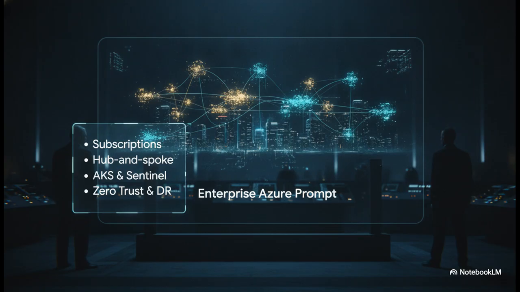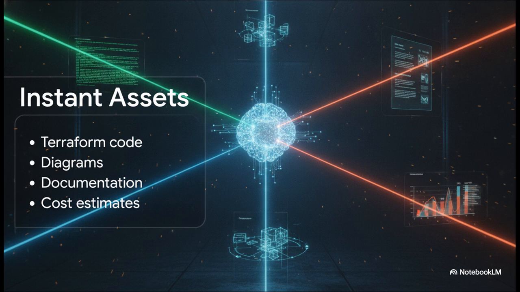It's like a superpower. Now, what's really interesting about this slide is what you get back. You don't just get raw code. Sure, the AI instantly generates the Terraform code, but it also creates the visual architecture diagrams. It writes the deployment documentation so your team actually knows how to use it. And, absolutely crucial for the business side, it generates the cost estimates. All that vital supporting material that we usually dread writing, handled instantly.